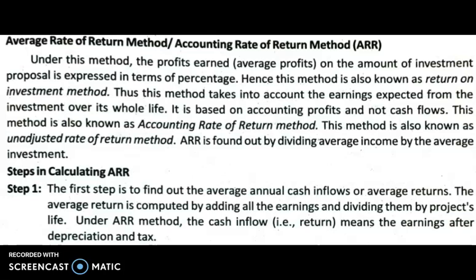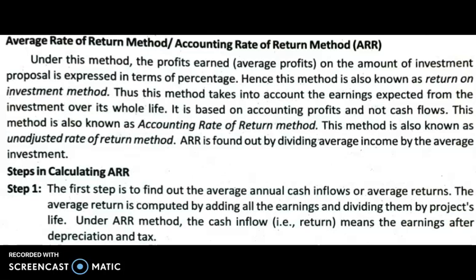It is also called the accounting rate of return because in all other methods we consider cash flows, but in this method we consider accounting profits. Accounting profits means profits as per books of accounts. We learned earlier the difference between accounting profit and cash flows: accounting profit considers depreciation, which is not a cash expense.